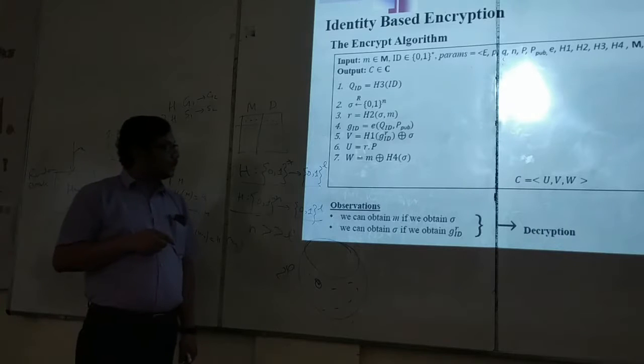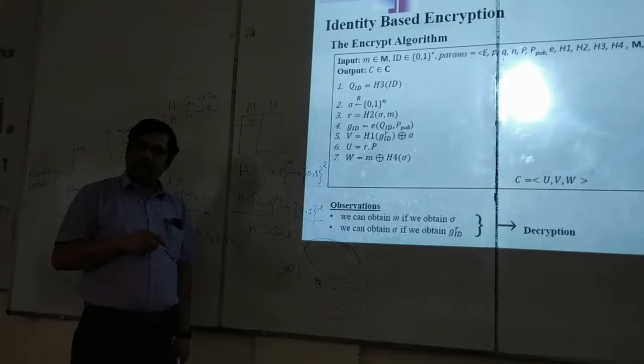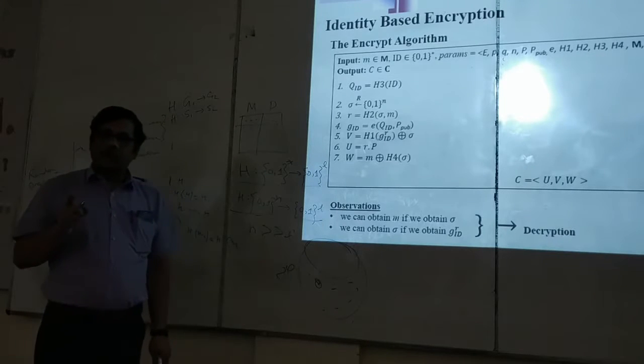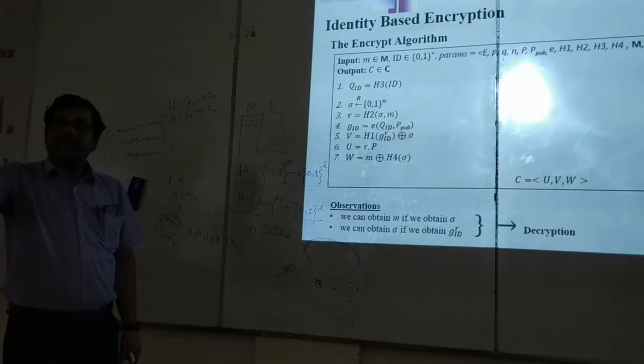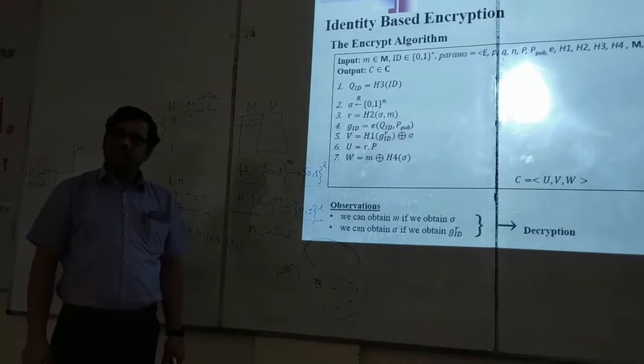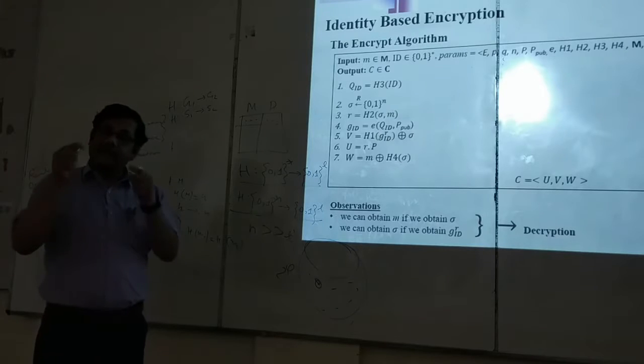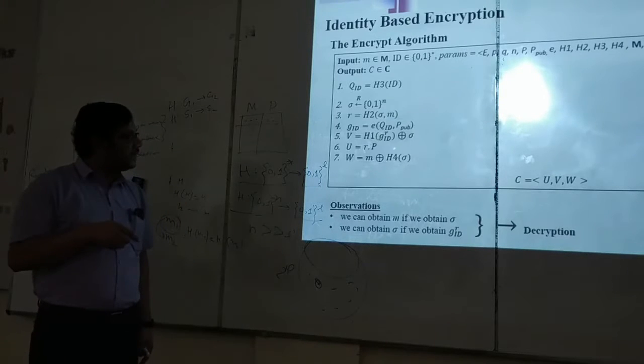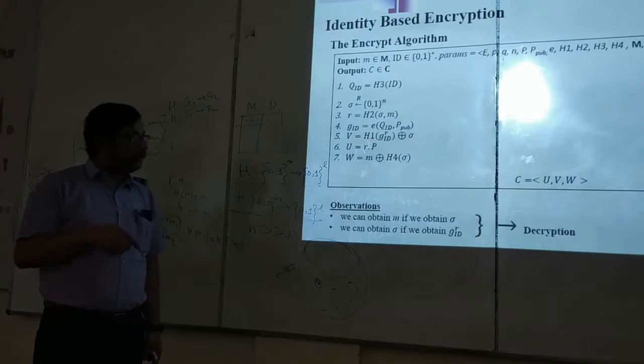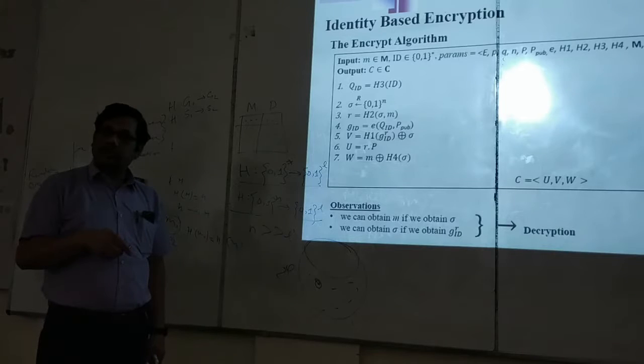So in W, we are masking the message with sigma. So the decryptor, the receiver of the message, must get sigma to decrypt it. How can he get sigma? Now see, sigma is actually hidden inside V. We are sending all of the three parts, U, V and W.